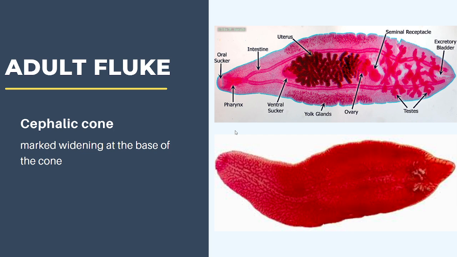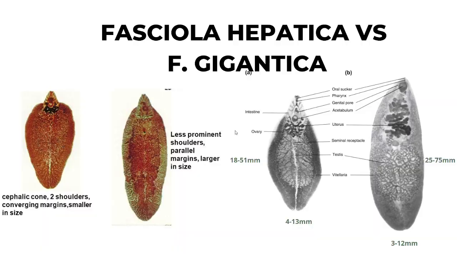The suckers are comparatively small, and at the other end, you can see two testes that are highly branched. So here is the shoulder that is evident. Compared to Fasciola hepatica, Fasciola gigantica is longer with less developed shoulders and a shorter cephalic cone. Also, Fasciola gigantica has more branched ceca towards the midline.